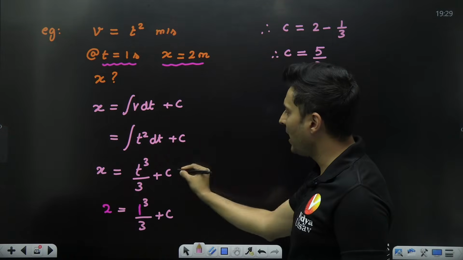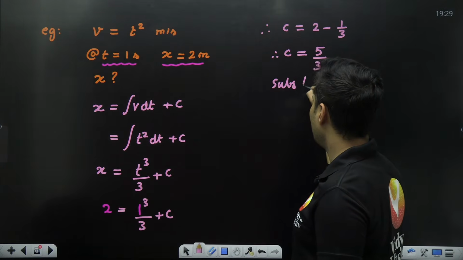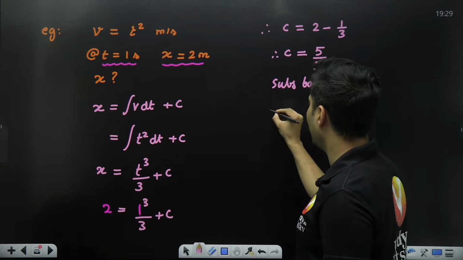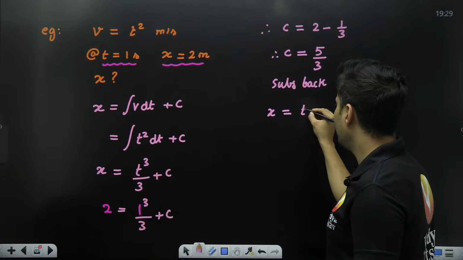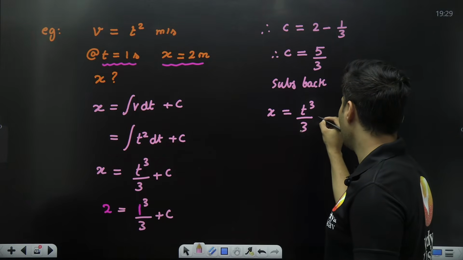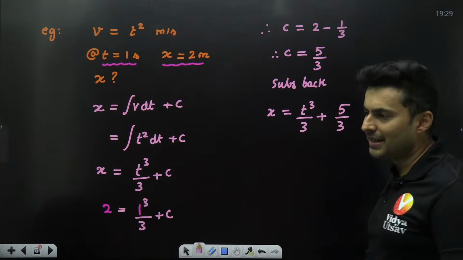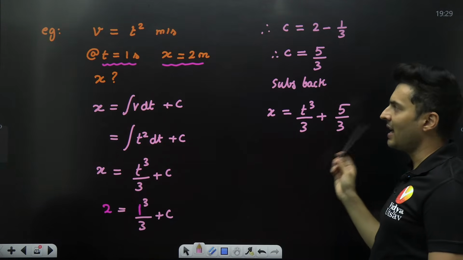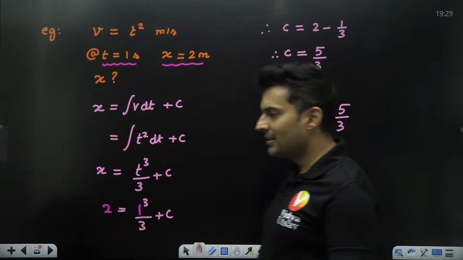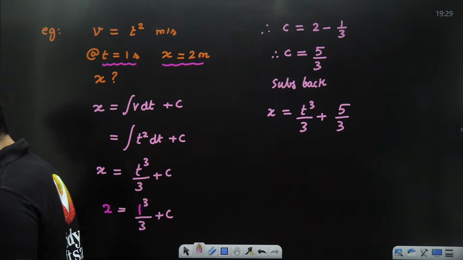So substitute it back over here. What do we get? x is equal to t cube divided by 3 plus the constant 5 by 3. That's it. That's the answer. So if you put time as 1, you will get x as 2 meters. Is that absolutely clear? I'm so glad, Shyam, you're loving it.